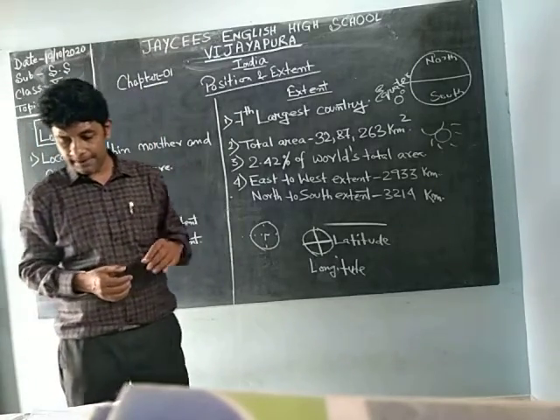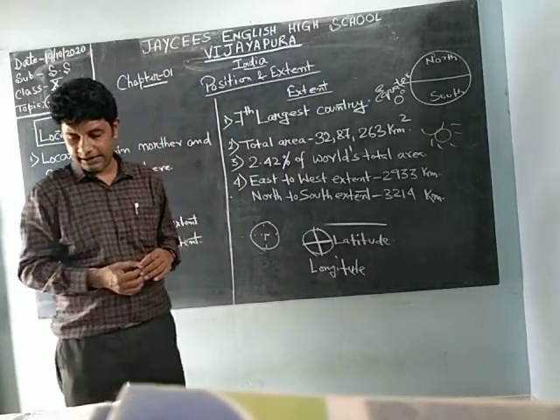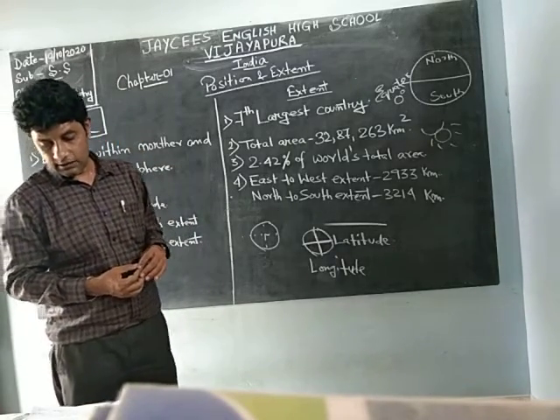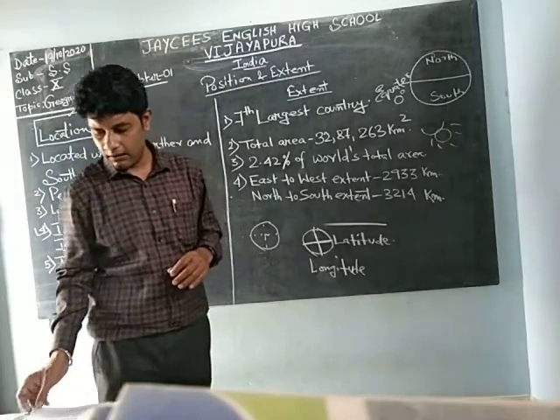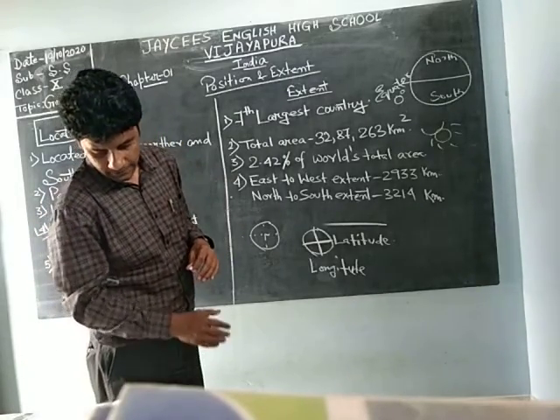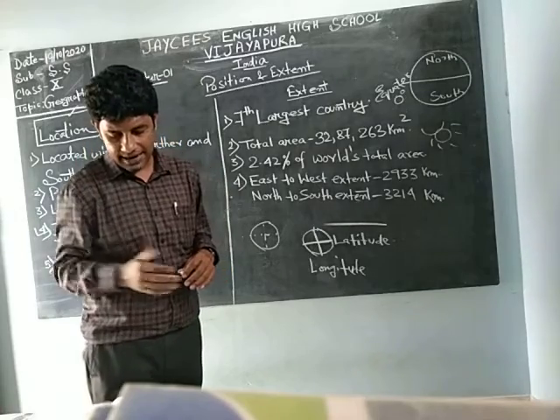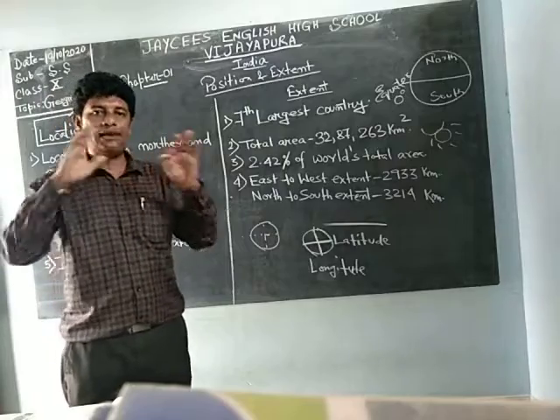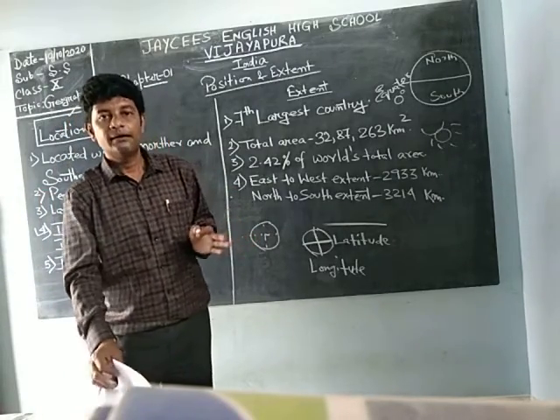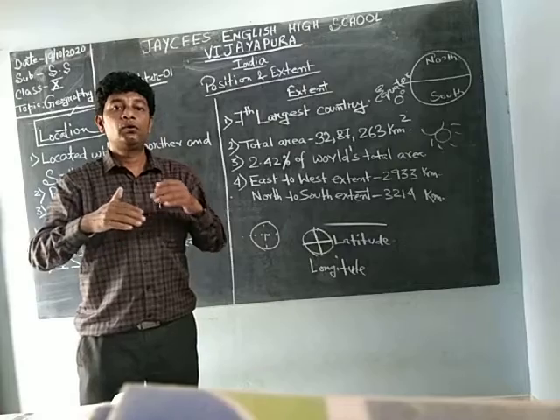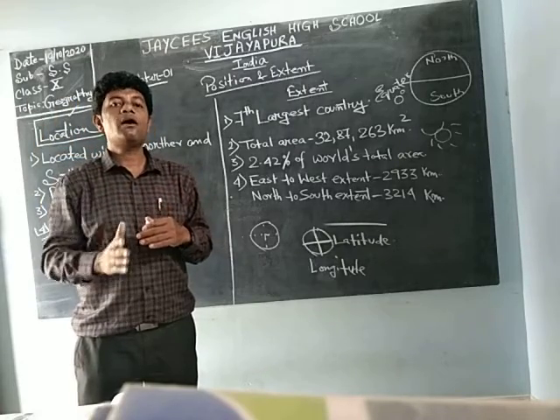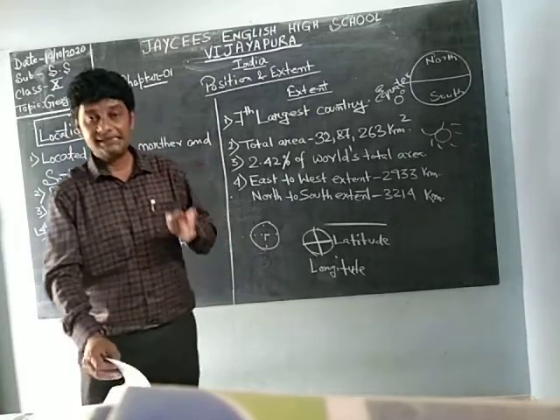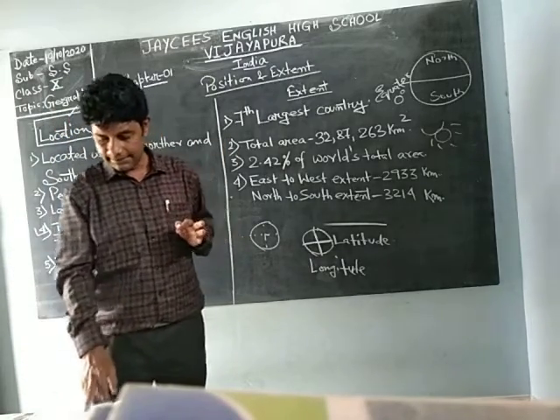Next, the Tropic of Cancer passes through the middle of the country, and 82 and a half degree east longitude is the central meridian of India. What is this Tropic of Cancer? It is the most southern latitude on the earth where the sun can appear directly. This is also a line which helps us to make a view of the position of any country. These are all imaginary lines.